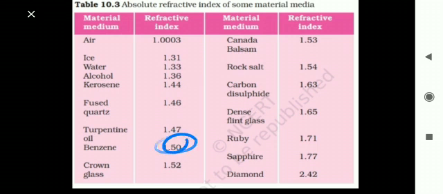Now if a ray of light is coming from kerosene to benzene, what will happen? As we know that kerosene is a rare medium and benzene is a denser medium, by seeing the values we can say, when the ray of light is coming from rare to denser, it will bend towards the normal. Okay, so this is about table 10.3, and it is a complete explanation of the topic absolute refractive index and refractive index.